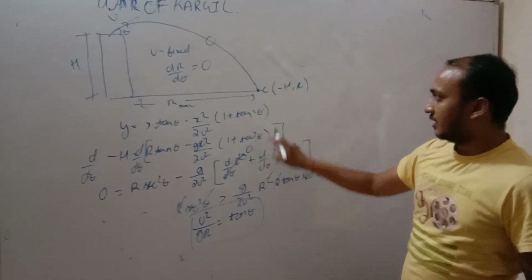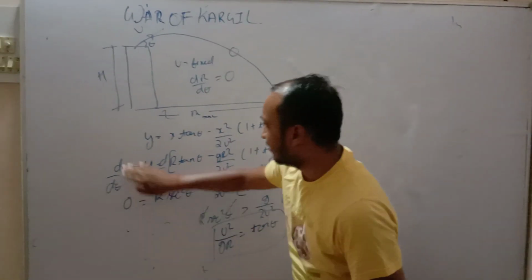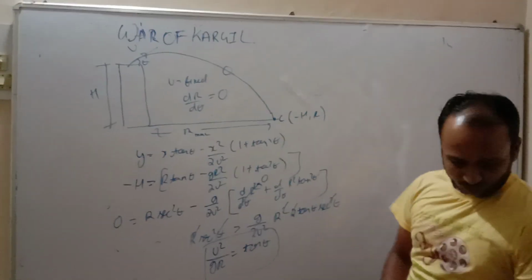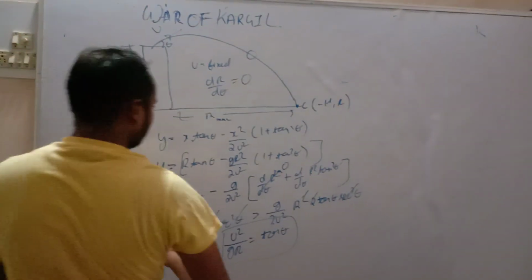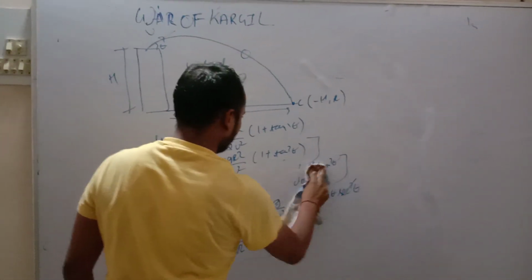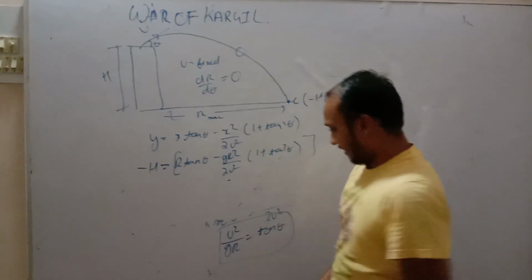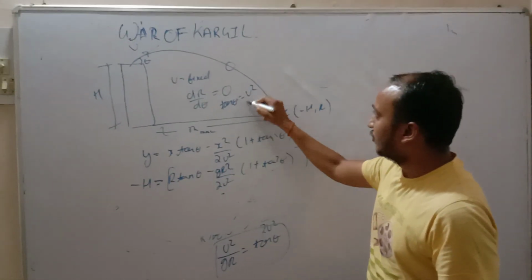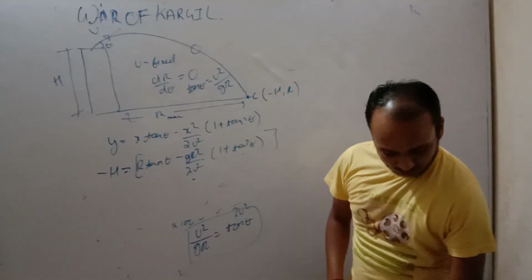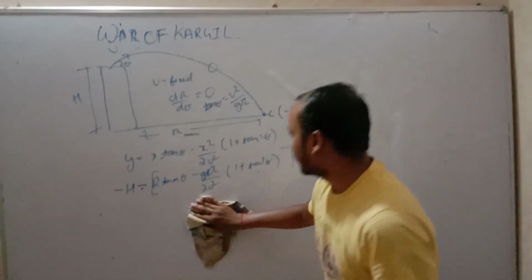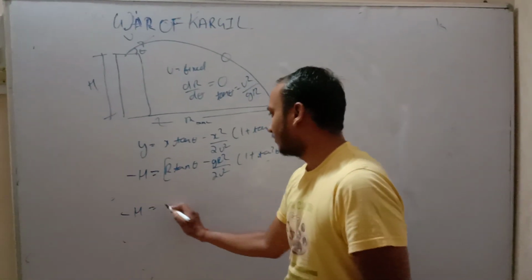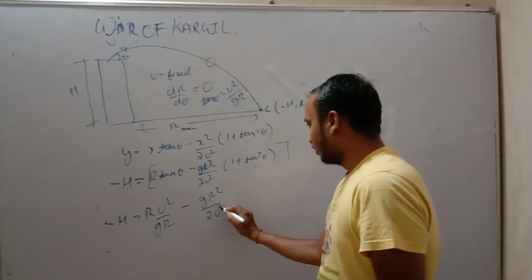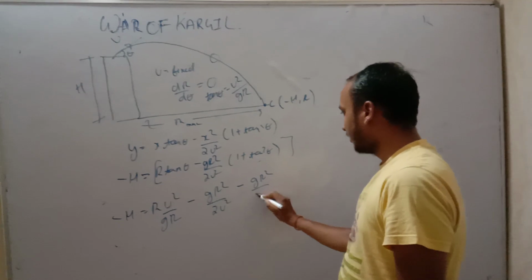So we put this value in the original equation. The value of tan theta comes out to be u square by g r. So putting this value in the equation, we get minus h equal to r times u square by g r, minus g r square by 2u square times (1 plus tan square theta).